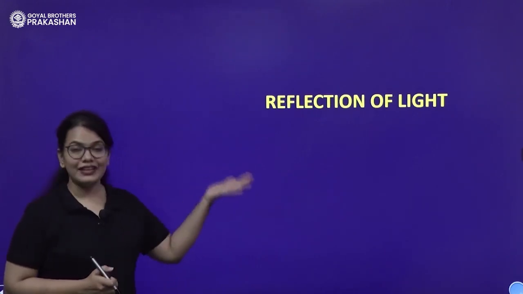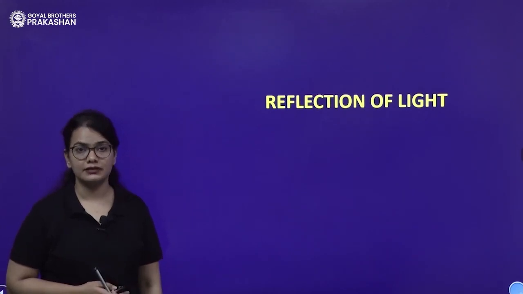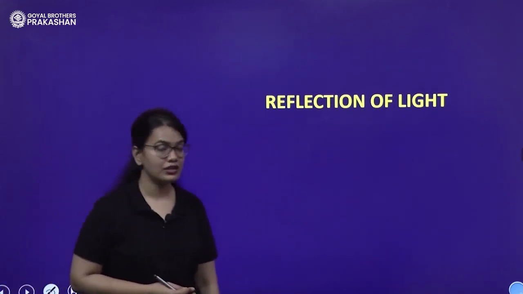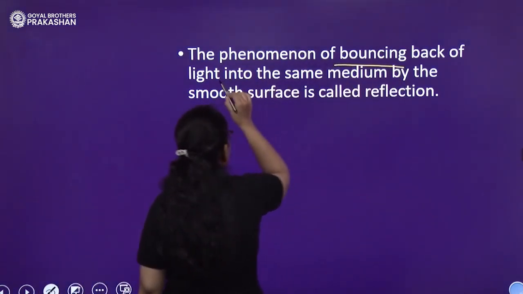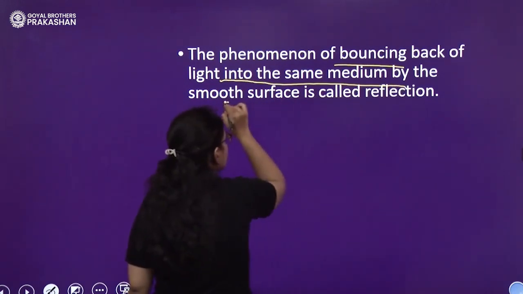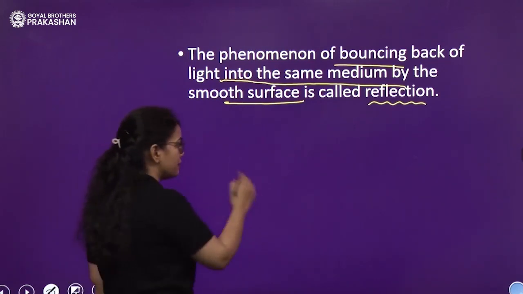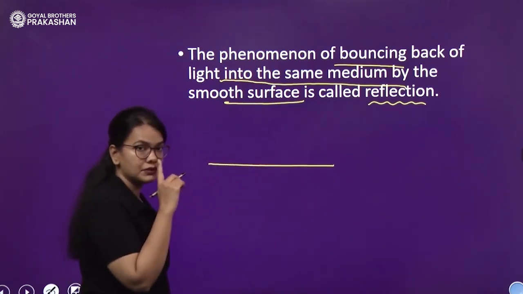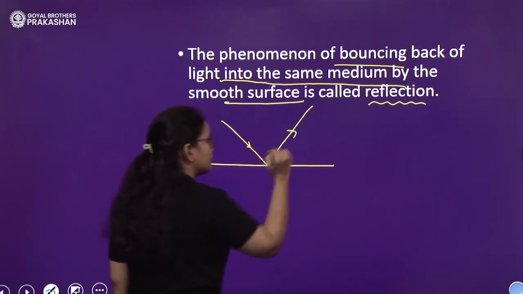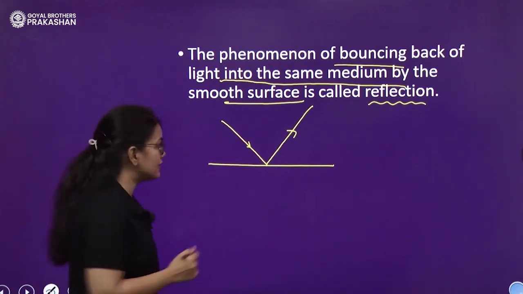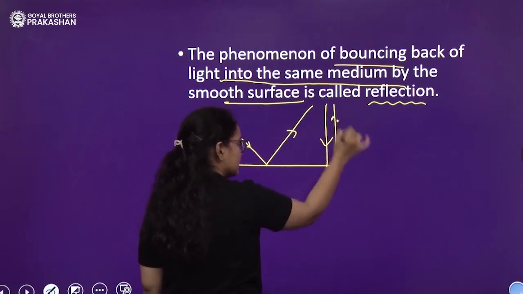Okay. So reflection is a very interesting phenomenon, and we encounter it on an almost daily basis. So let us discuss what reflection is. The phenomenon of bouncing back of light into the same medium by a smooth surface is called reflection. That means suppose you have a smooth surface over here, and light is entering like this. It is again going back to the same medium. This is called reflection, bouncing back. It entered like this, then it bounced back like this.